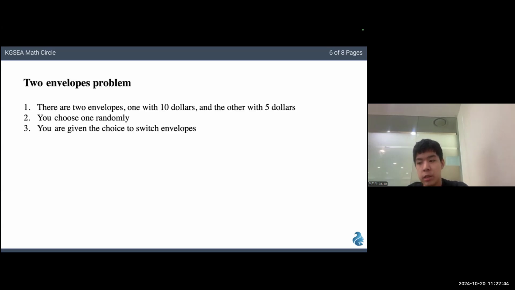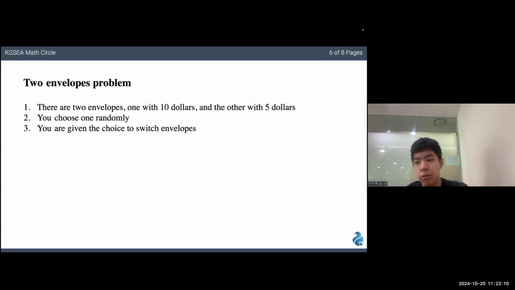The premise for this paradox is that you are given two envelopes, one with twice the money of the other, $10 in this case, and you choose one randomly. You're then given the option to switch. This is a problem very similar to the Monty Hall problem that I mentioned earlier. And again, one can make the assumption that there is no gain from switching. There are many ways to approach this problem where it could give both outcomes.